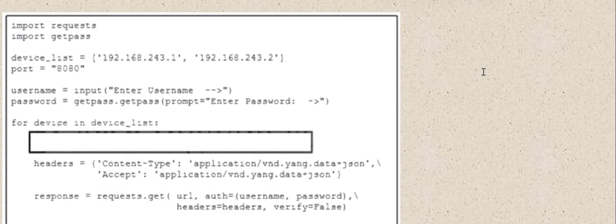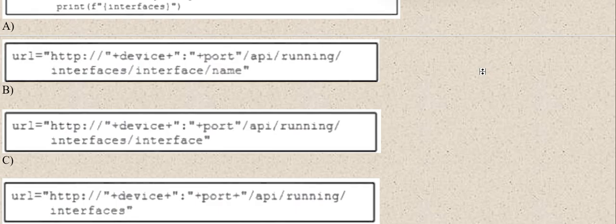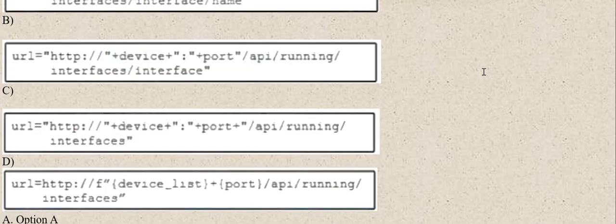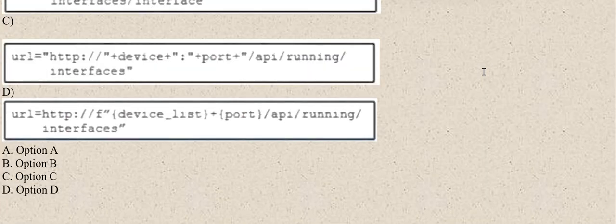Our next question is, refer to the exhibit. Please have a look at the given exhibit. Which of the following options will fill in the blanks? Please have a look at the options. These are options A, B and C. This is option D. Which of the following options are correct? Option A, option B, option C or option D? The correct answer is option B.